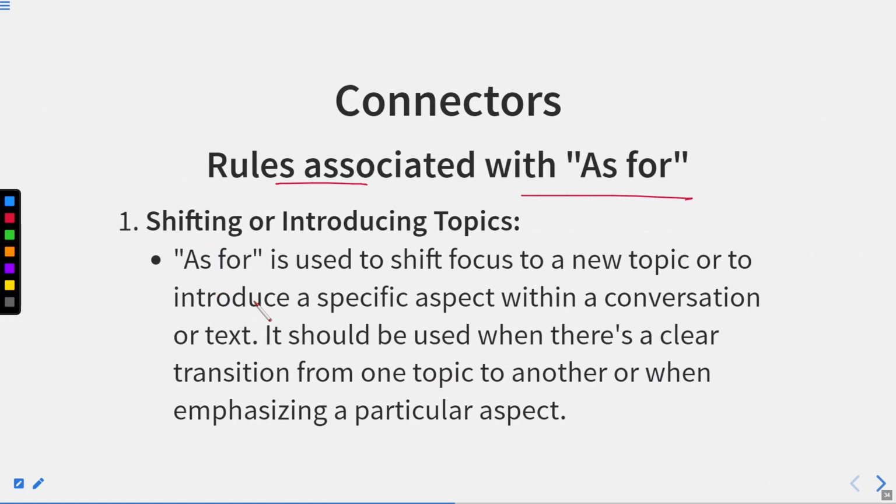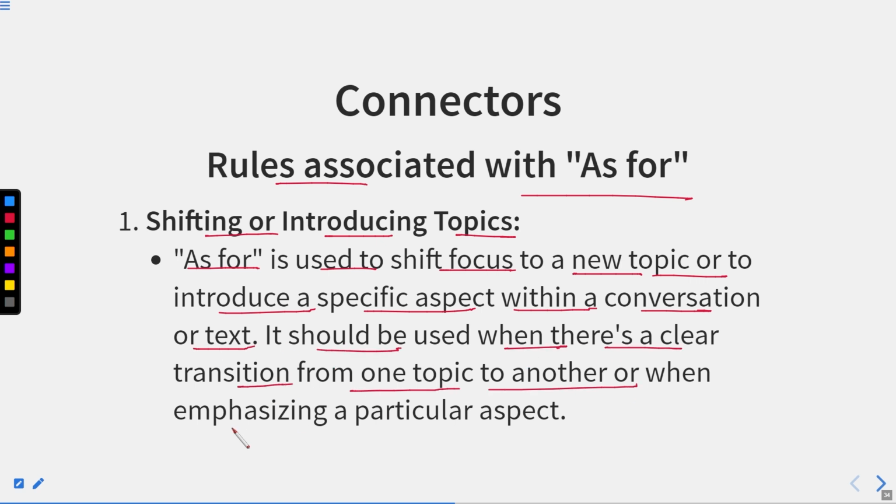Rules associated with as for. Shifting or introducing topics. As for is used to shift focus to a new topic or to introduce a specific aspect. Within a conversation or text, it should be used when there is a clear transition from one topic to another or when emphasizing a particular aspect. Now what happens? We shift or introduce topics with the help of as for.